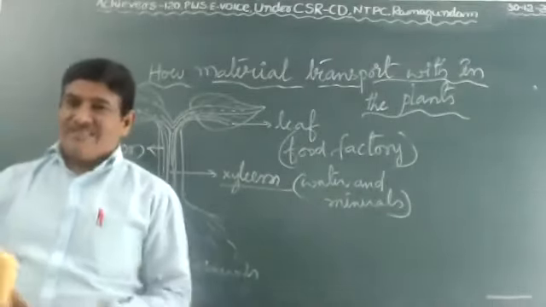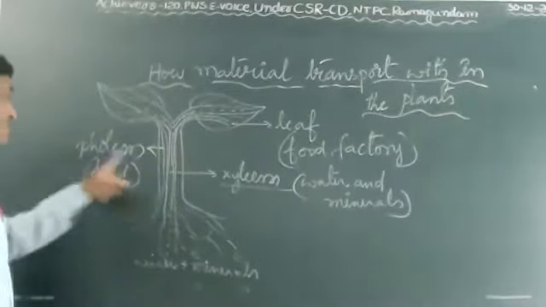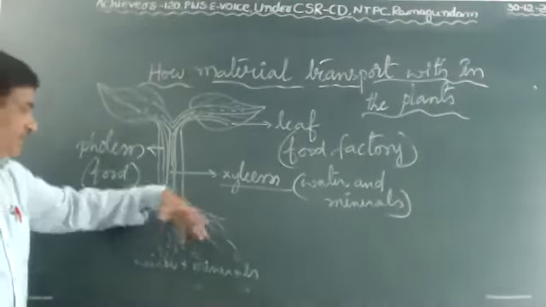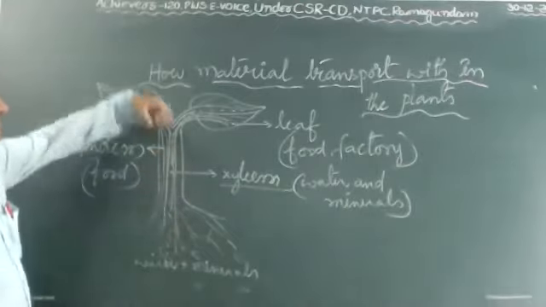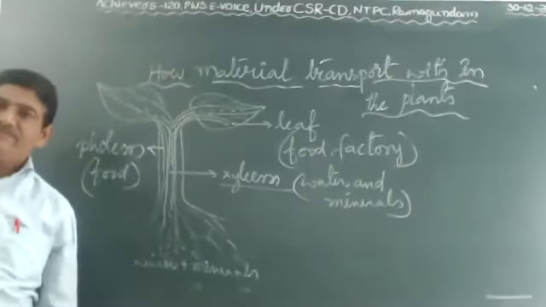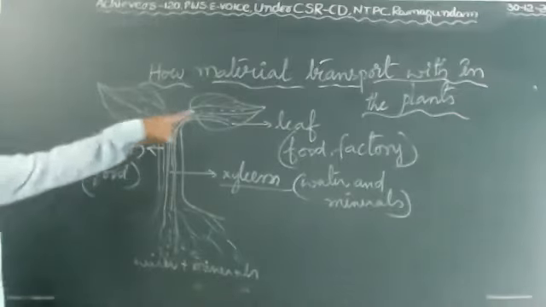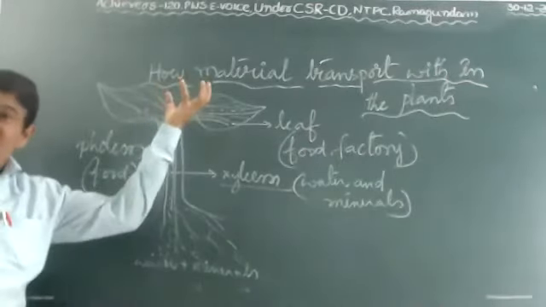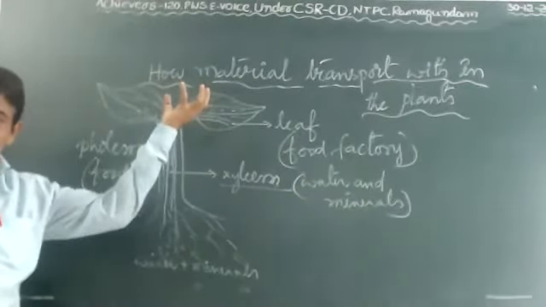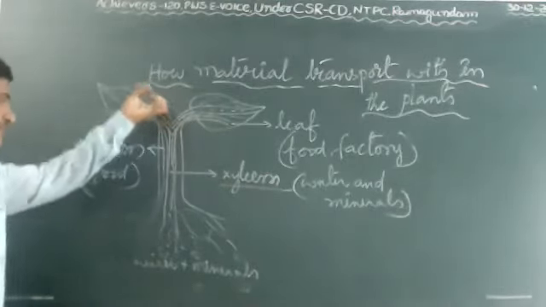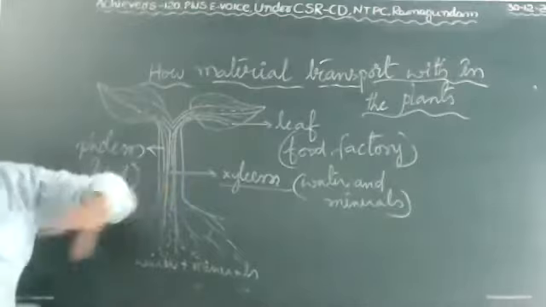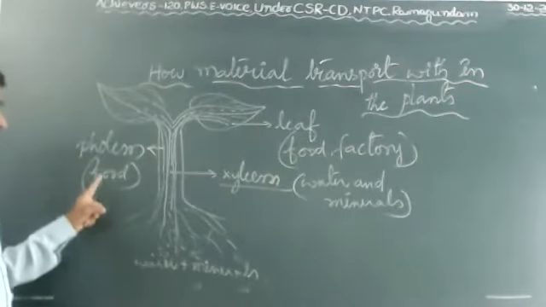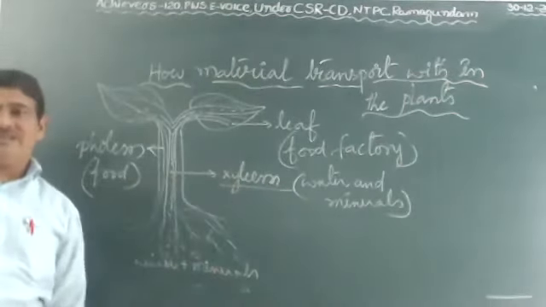Like blood vessels in our body, xylem and phloem are also very important in plants. They help in transport. Xylem collects the water and minerals from the ground and supplies the whole plant body. Phloem collects the food material from the leaf, the green part of the plant body, and supplies it to the whole plant body. Phloem supplies the food, xylem supplies the water and minerals.